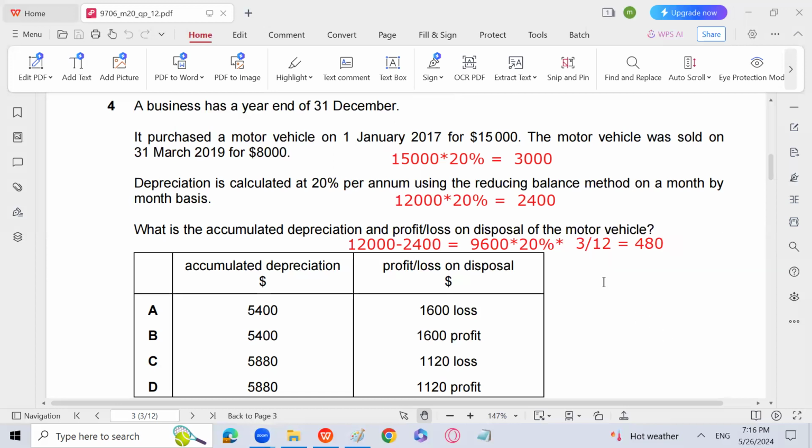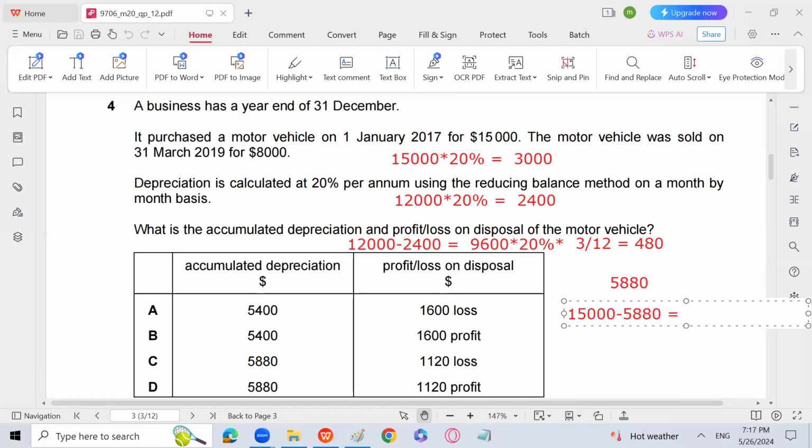So the total depreciation on the asset sold will be 3,000 plus 2,400, that is 5,400, plus 480, that is 5,880. So the total depreciation is 5,880, and the cost of the asset is 15,000 minus 5,880.